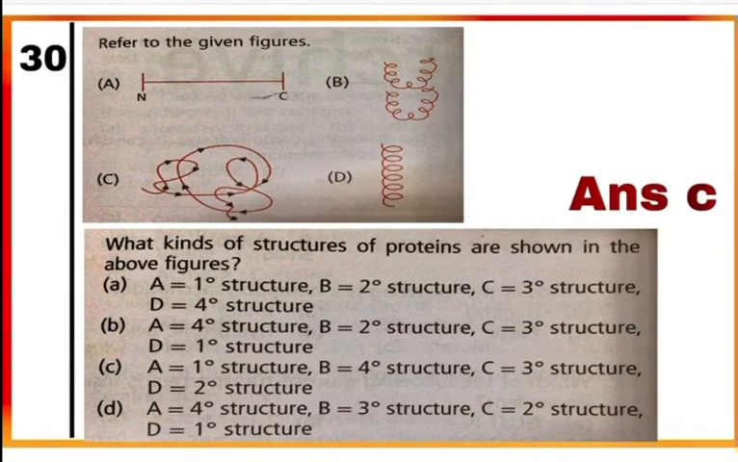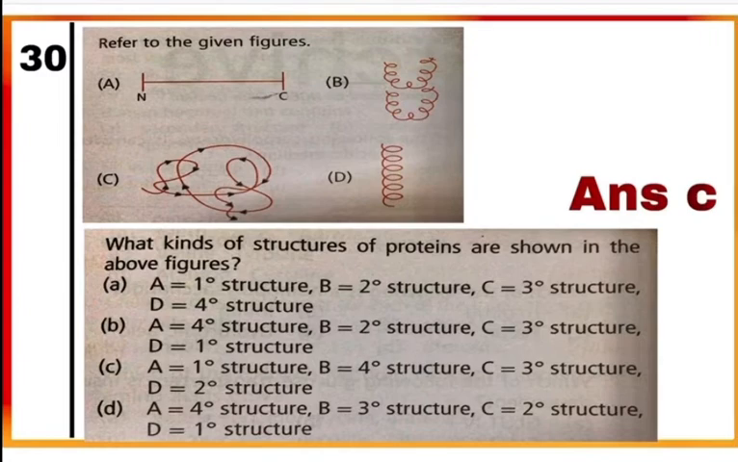Question 30. Refer to the given figures A, B, C and D. What kinds of structures of proteins are shown in the above figures? In the figure, A is the primary structure of protein, where a chain of amino acids is formed and it looks like a thread. D is the secondary structure, where the thread is folded like a helix.